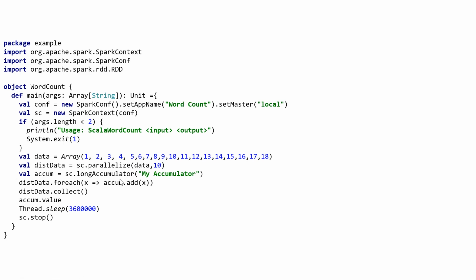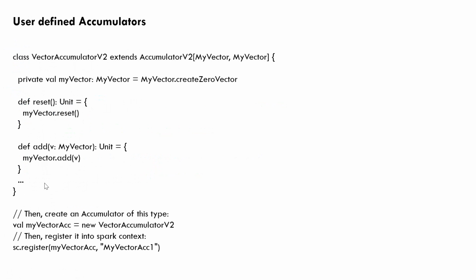Another thing we discussed is that an accumulator gets evaluated only when an action is performed after the transformation. In this example we are doing foreach, which is an action. Say for example we had written an accumulator update in a map function, like this data.map. Then in that case, that accumulator will not be calculated until and unless you have an action on this data.